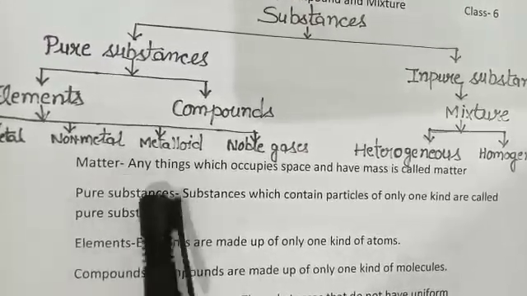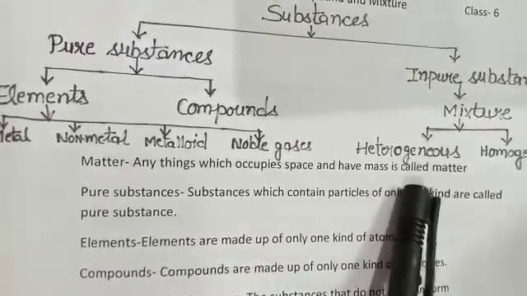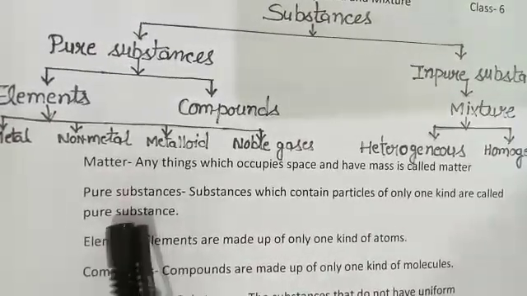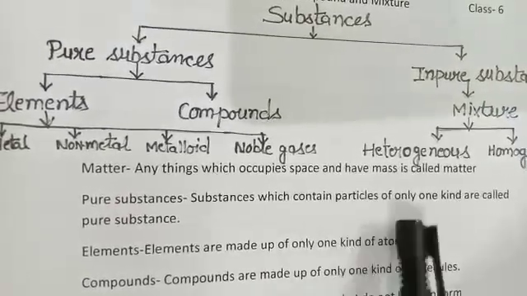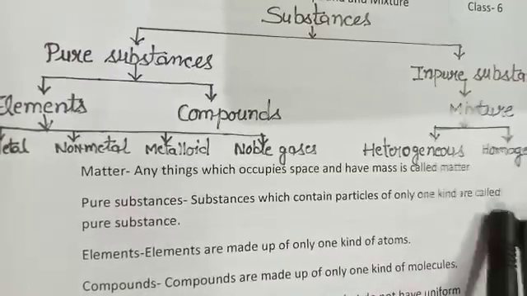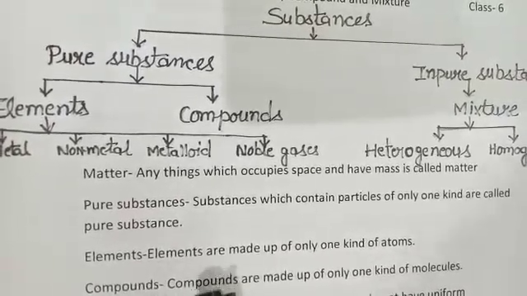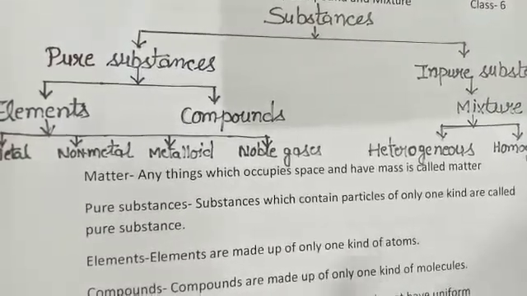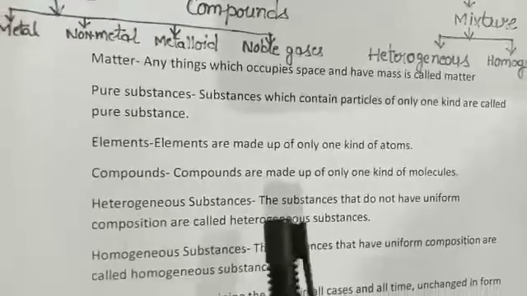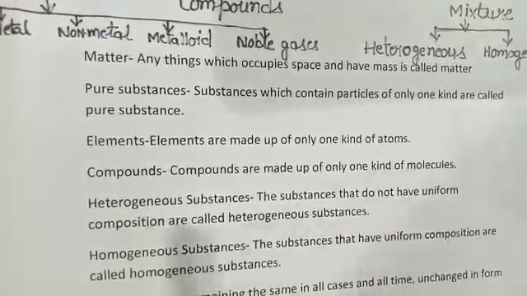Matter: anything which occupies space and has mass is called matter. Pure substances: substances which contain particles of only one kind are called pure substances. Elements are made up of only one kind of atoms. Compounds are made up of only one kind of molecules.